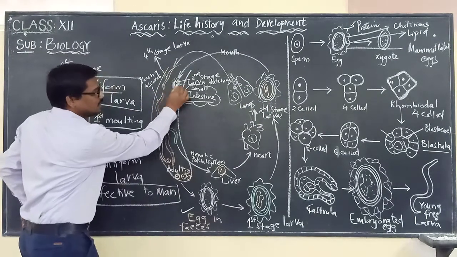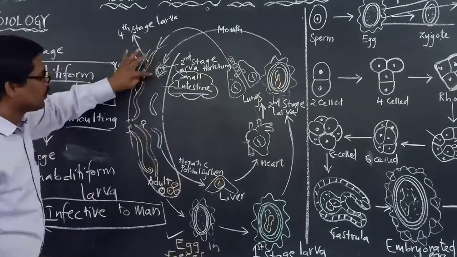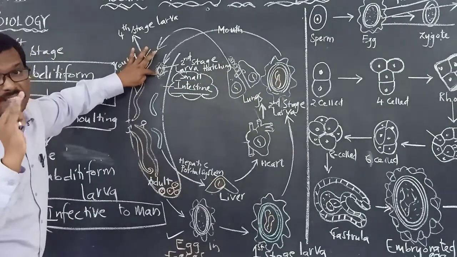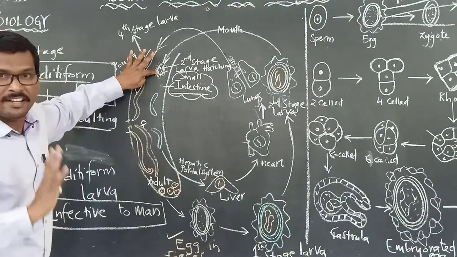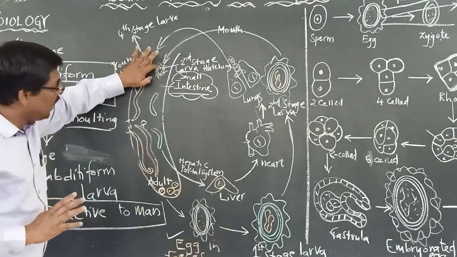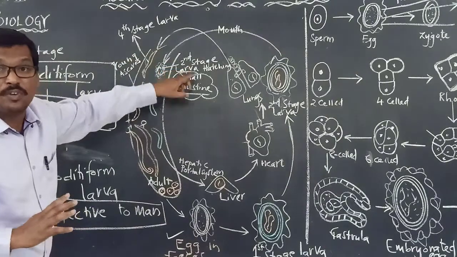Same thing here. It came through contaminated food or drinking contaminated water. It is here now. Now this second stage larva will be hatched out.